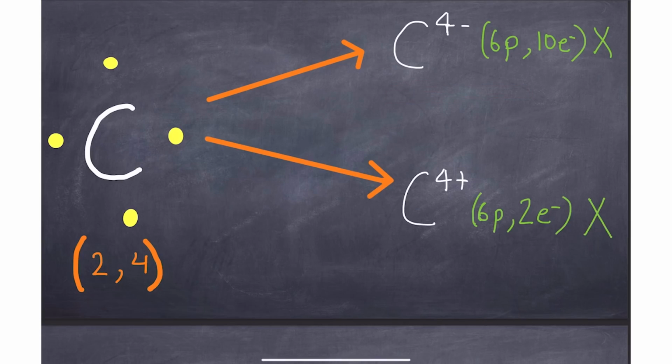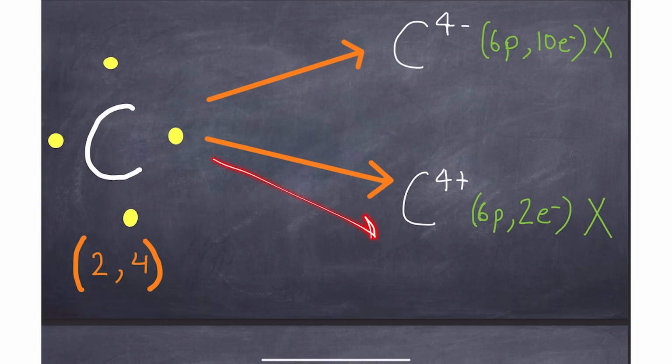Okay, so this is the first scenario, and this is not sustainable because 6 protons can't hold 10 electrons around it. There is a huge imbalance in the power, and this carbon anion does not exist in nature. Similarly, there is a second case possible.